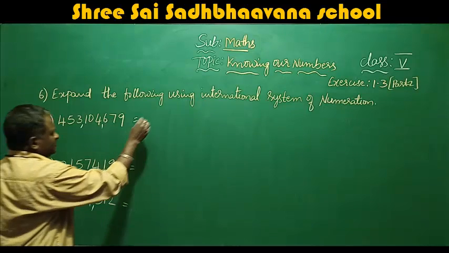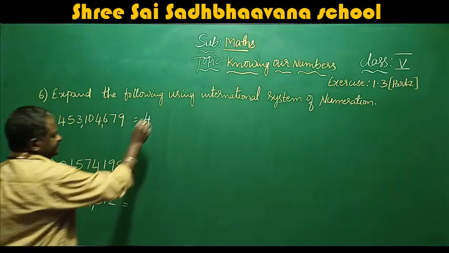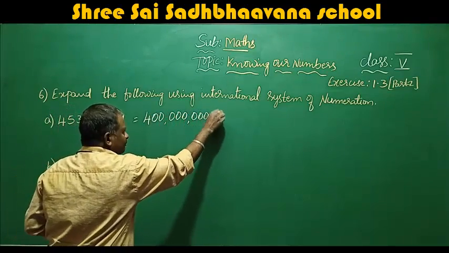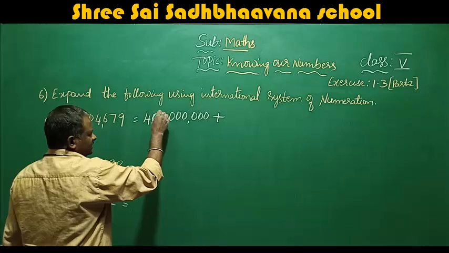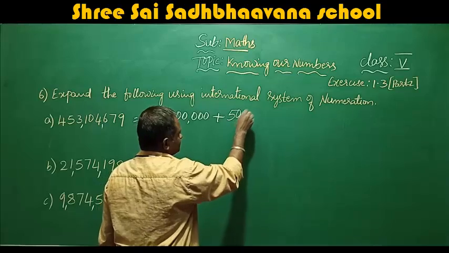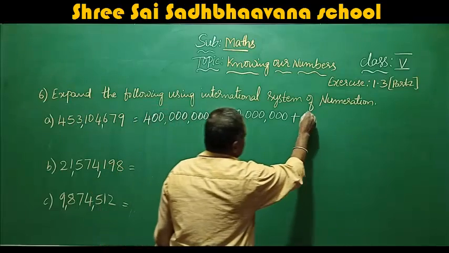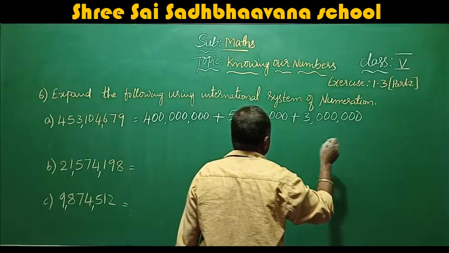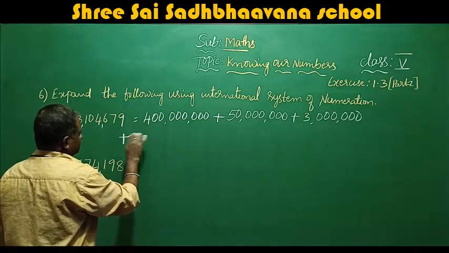Okay, I will expand. First, 4 is in the 100 million place, so write down 400 million. Plus 50 million, plus 3 million, plus 100,000.